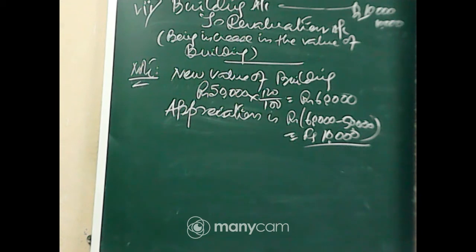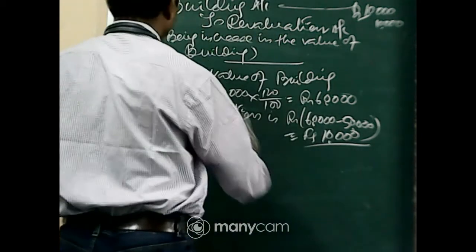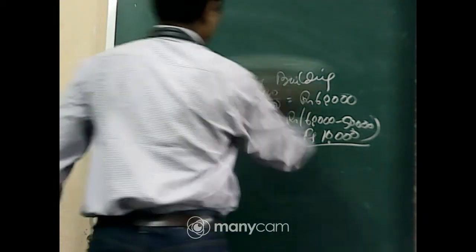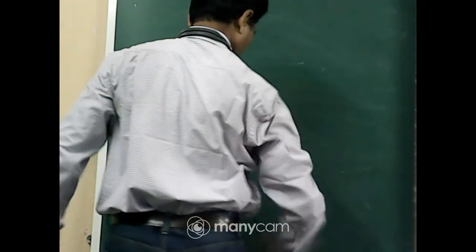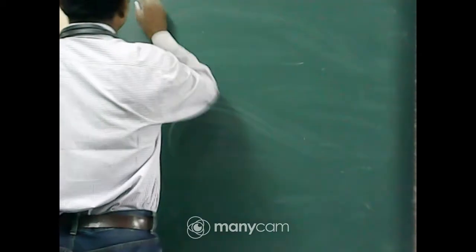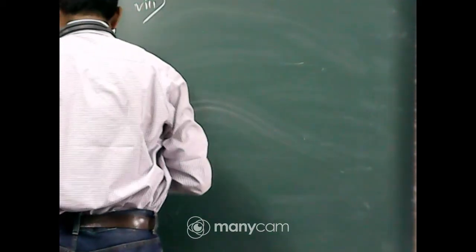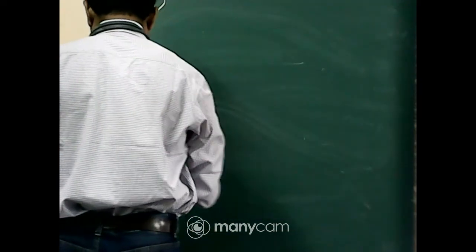Next, number 8, the value of building up to its market value, which is 20% more.